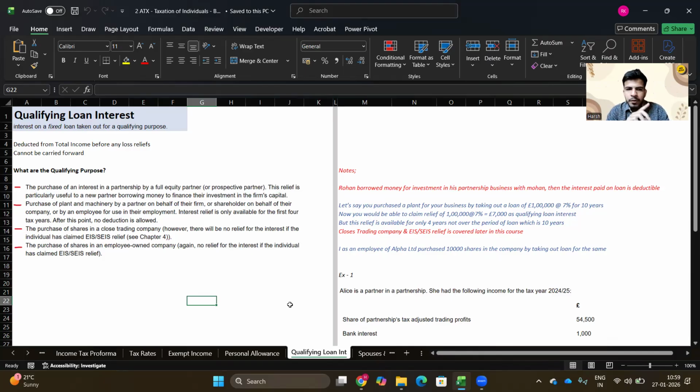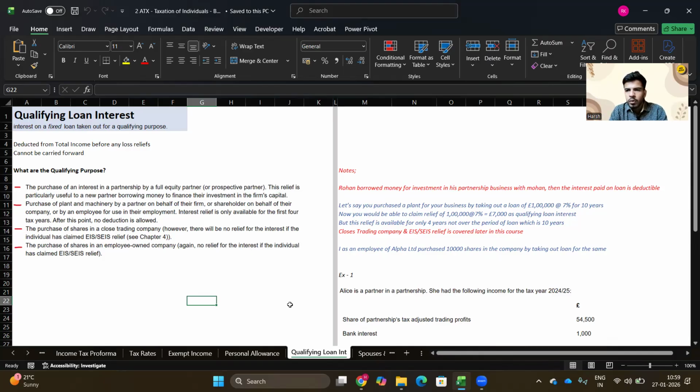Purchase of an interest in a partnership by a full equity partner. So if someone is a full equity partner in a partnership firm, or a prospective partner, it can be either way. Let's say you are currently holding a share in a partnership firm and you need to purchase some more interest, some more stake in that business.